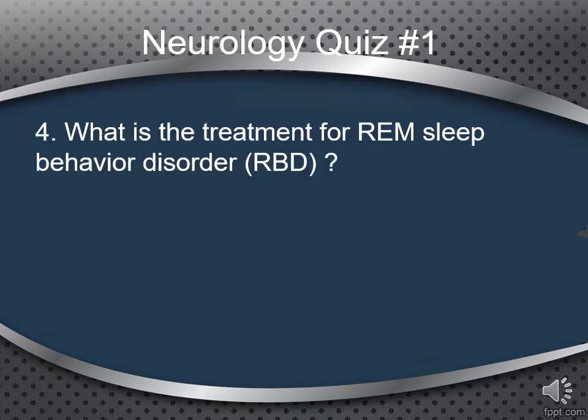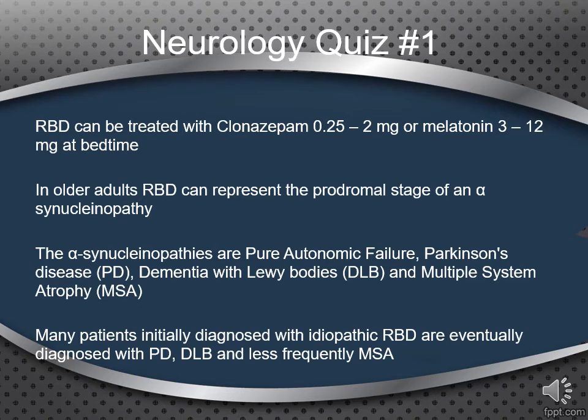What is the treatment for REM sleep behavior disorder, or RBD? RBD can be treated with clonazepam 0.25 to 2 milligrams or melatonin 3 to 12 milligrams at bedtime. In older adults, RBD can represent the prodromal stage of an alpha-synucleinopathy.